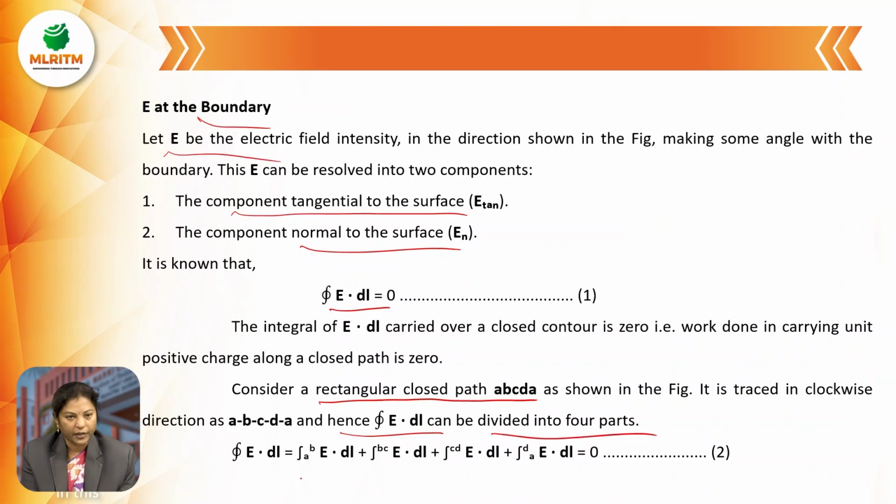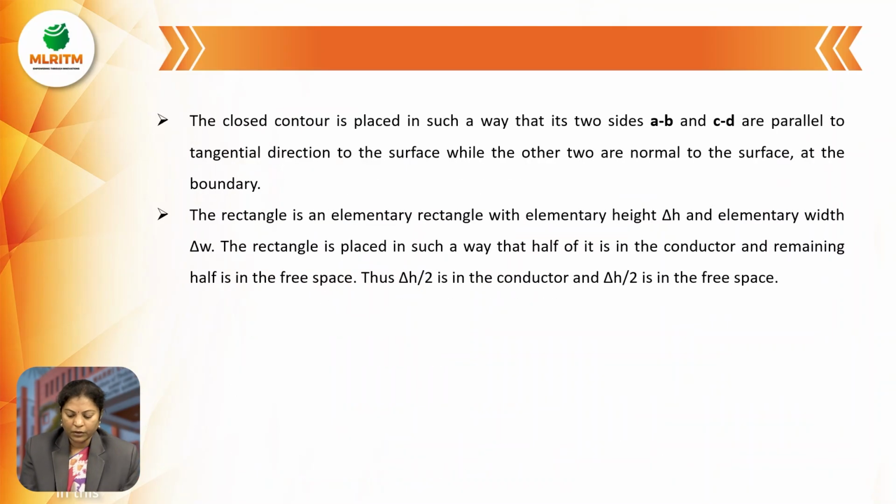Hence the total closed integral of E dot dl can be divided into 4 parts: A to B, E dot dl, plus B to C, E dot dl, plus C to D, E dot dl, plus D to A, E dot dl. The total over a closed contour is 0. This closed contour is placed in such a way that the two sides AB and CD are parallel to the tangential direction of the surface, while the other two are normal to the surface.